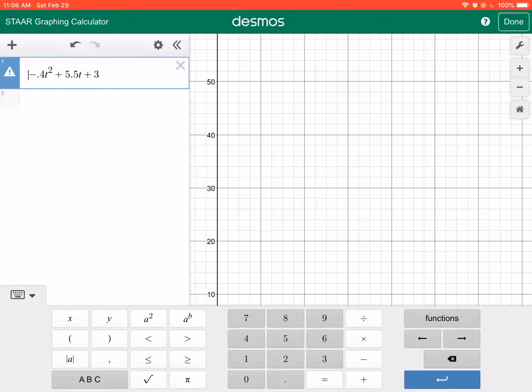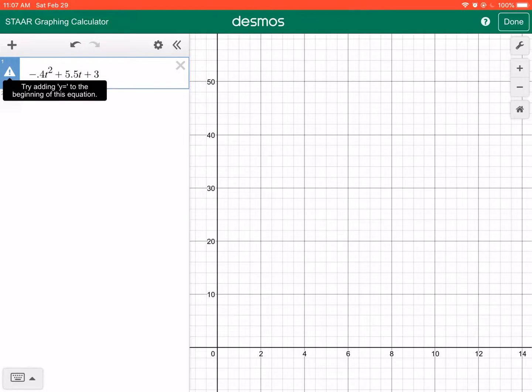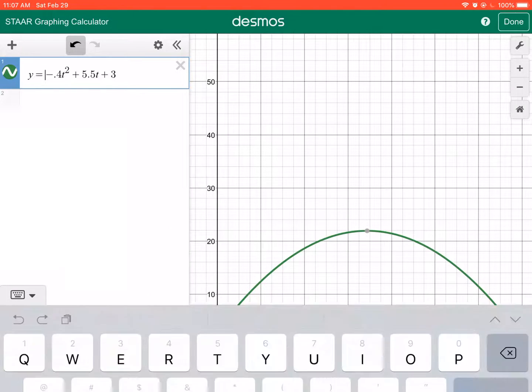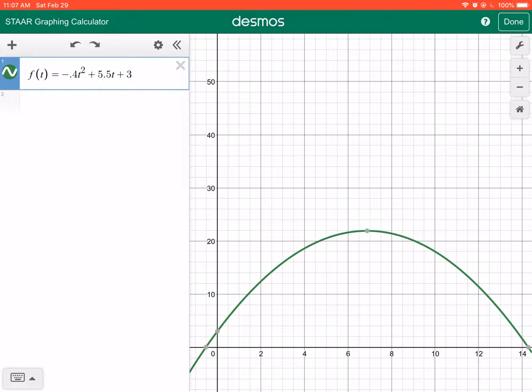If you don't say f of t, it won't graph it for you, and you would have to change those to x's. The error message says, try adding y equals. If we add y equals, it will go ahead and graph for us also. So you can look at those error messages to see if they help you figure out what's going on. And I'm going to put it back to how it was in the very beginning.